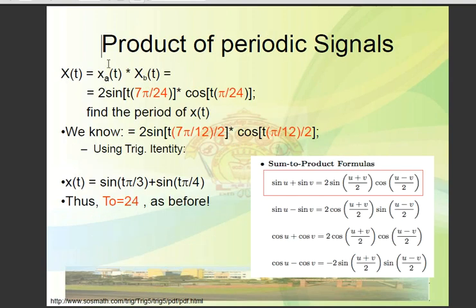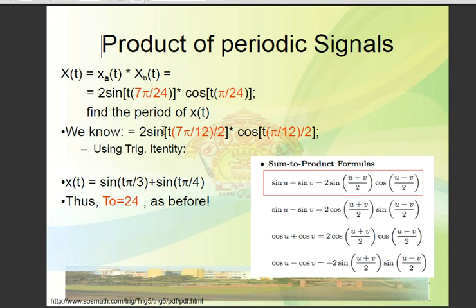Similarly, if the signals are multiplied, let's consider this signal: 2 into sine of 7 pi by 24 t into cos of pi by 24 t. To find the fundamental period of this signal, first we should go for its simplification. Either it has to be a sum or a subtraction of two signals, so the multiplication has to be solved.